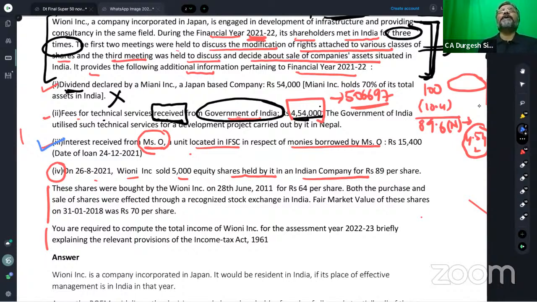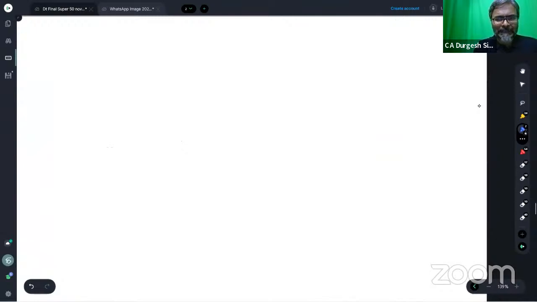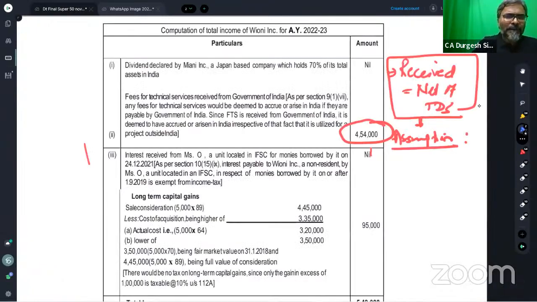if that particular unit, students, which is located in the IFSC has taken a loan from a non-resident on or after 1st September 2019, then in that particular case, the interest earned by the non-resident out of such loan amount, students, will qualify for a full exemption under section 10(15).